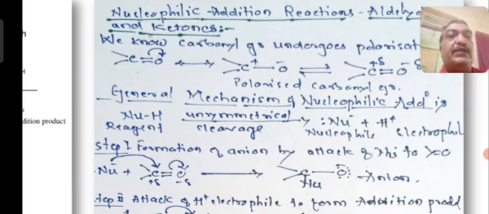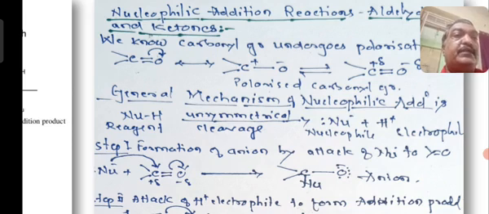So you can see C double bond O. As already told you, oxygen has the capacity to accept a lone pair of electrons just by the shift of the carbonyl pi bond, making the oxygen have 6 electrons with a negative charge, and carbon a positive charge. When you show the shift of the pi bond towards the oxygen, carbon is losing and oxygen is getting, therefore plus and minus.